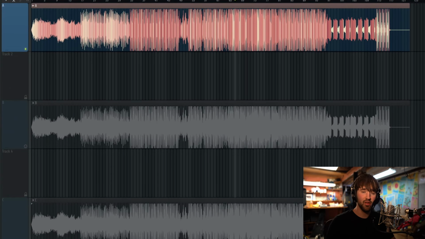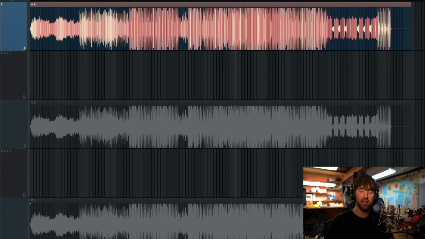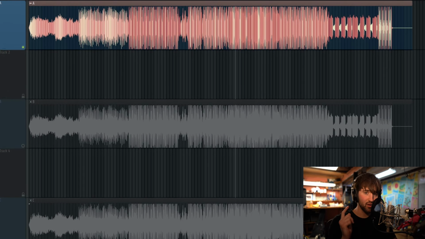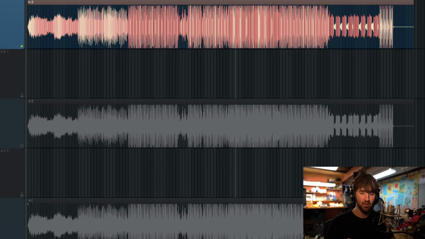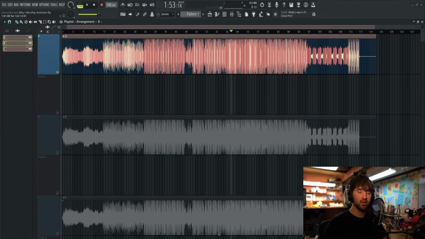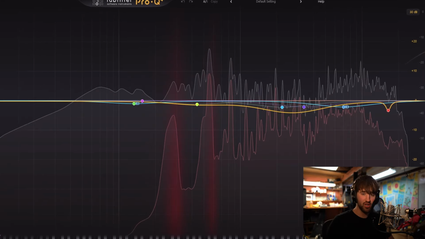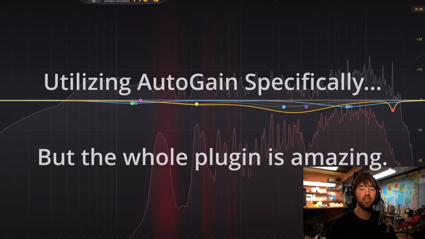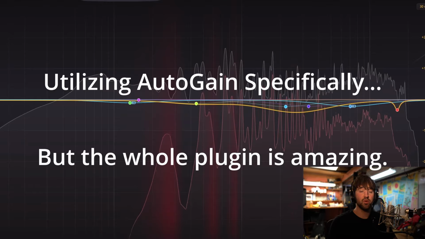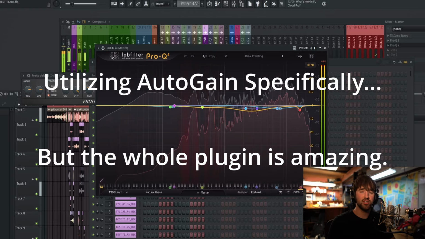So you can manually fix that by turning your output gain of a plugin and trying to level match that with your perceived loudness. Just listen to it and try to match the volume. But there's one plugin, one EQ that totally changed the way I thought about this, and that was FabFilter Pro Q3. FabFilter Pro Q4 just came out, so now I'm using that as well. Utilizing this will change the way you EQ, and it changed the way I EQ. You'll make way better decisions on your EQ.